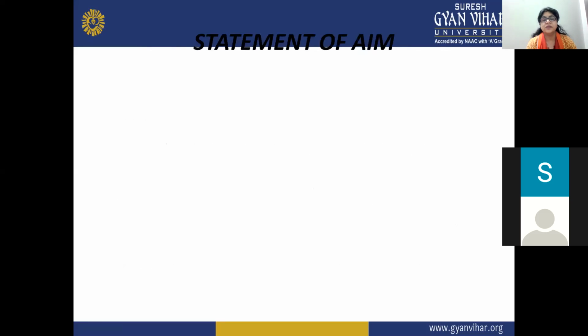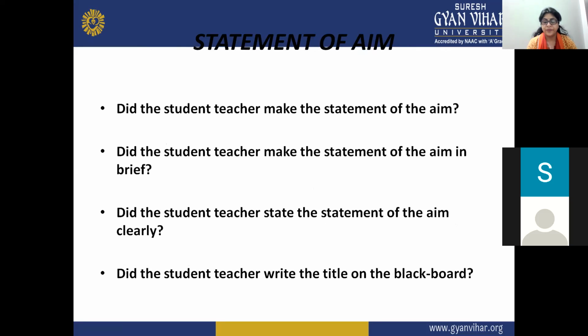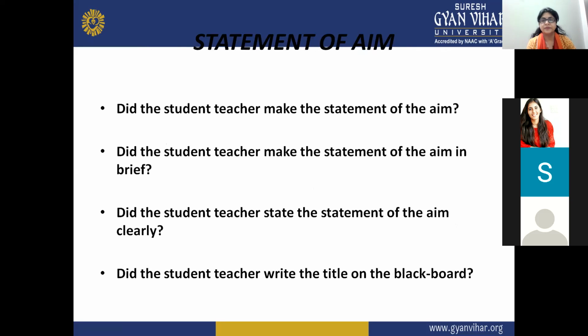Now here comes the second step, statement of aim. Archita, please read the questions for me. Yes, ma'am. Did the student teacher make the statement of the aim? Did the student teacher make the statement of the aim in brief? Did the student teacher state the statement of the aim clearly? Did the student teacher write the title on the blackboard? Okay.